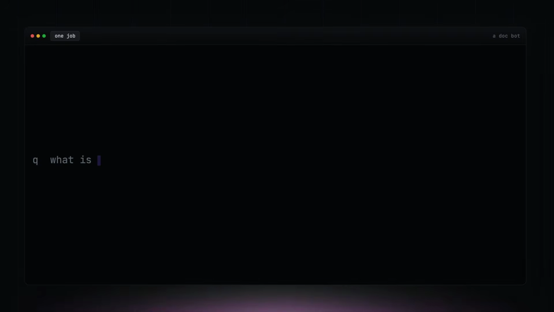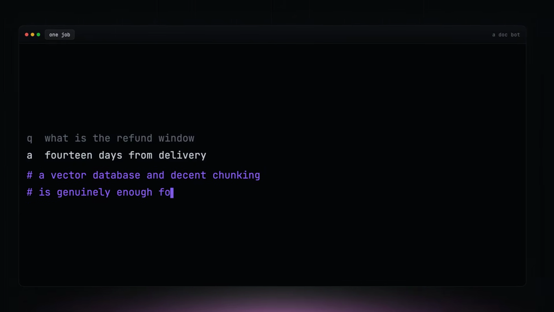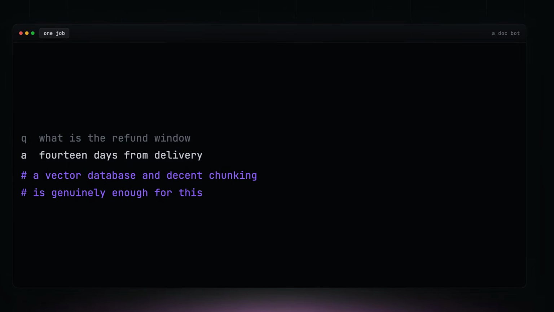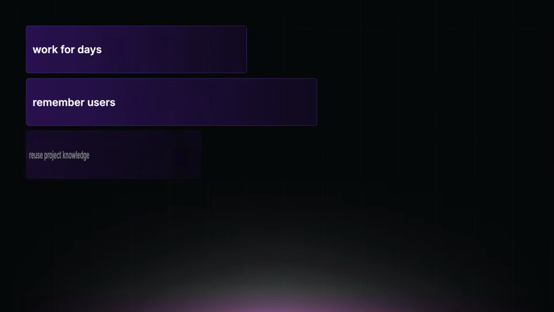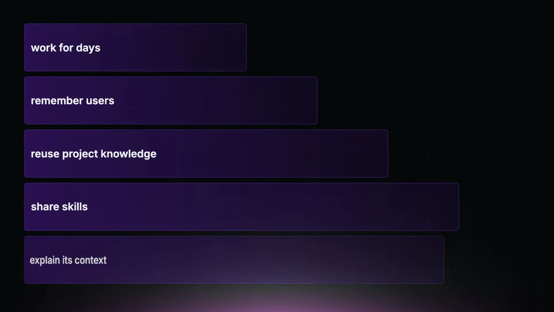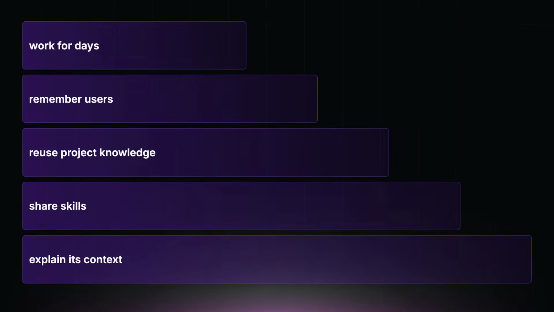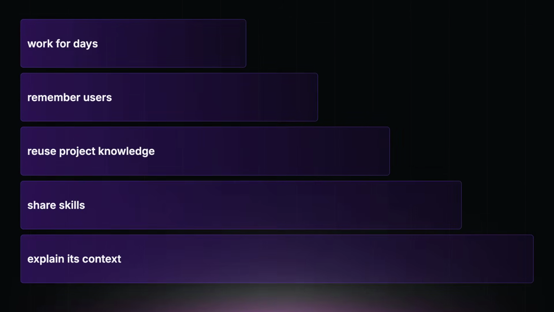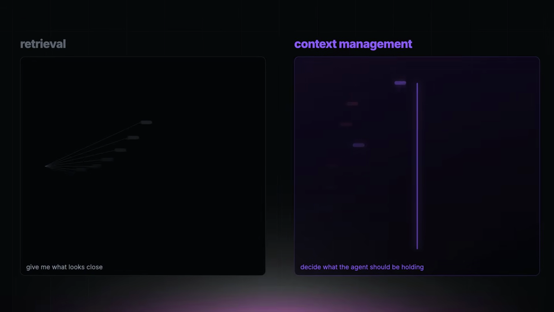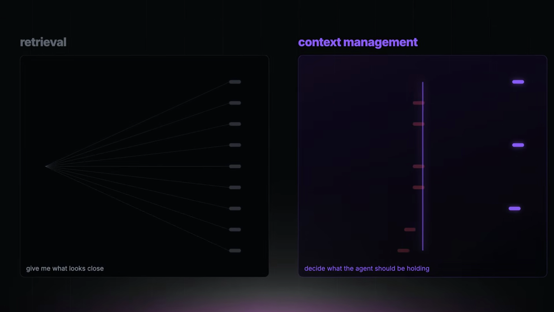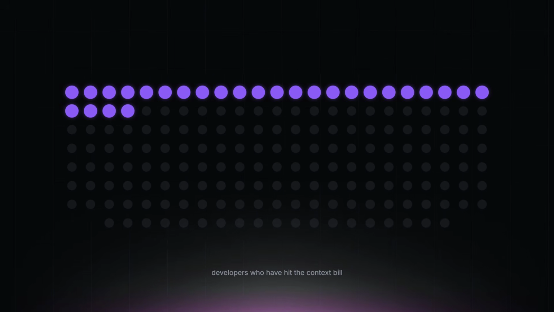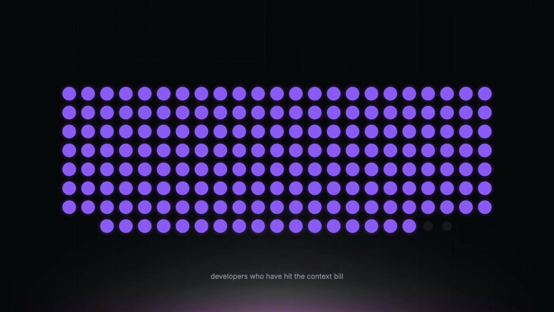If your agent only answers questions over documents, a vector database plus decent chunking may be enough. If your agent needs to work for days, remember users, reuse project knowledge, share skills, and explain its context, flat chunks start to look primitive. The question becomes, do you want retrieval or do you want context management? Those are not the same product. OpenViking is betting developers will eventually notice.